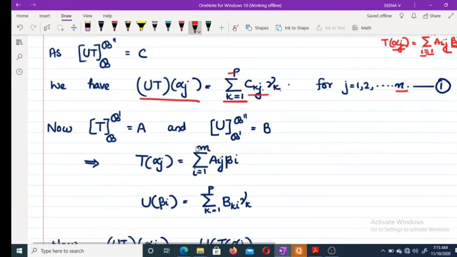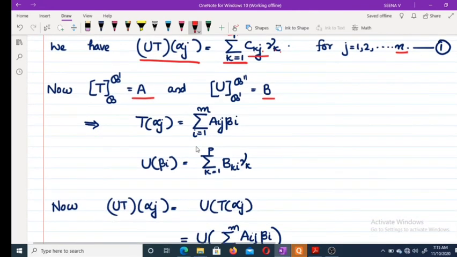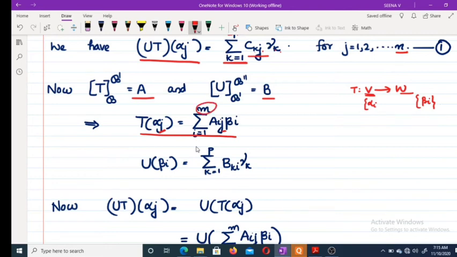Now, given this, T is related to B and B dash, A is the matrix, U is related to B dash and B double dash, and B is its matrix. So again we are using the notation. T is a map from V to W. Here we have basis elements alpha i's, and here we have basis elements beta i's. So T alpha j equals sigma i varies from 1 to m, A i j beta i. Here j, here i, W has the number of basis elements m. Therefore, this becomes sigma over m, A i j beta i.